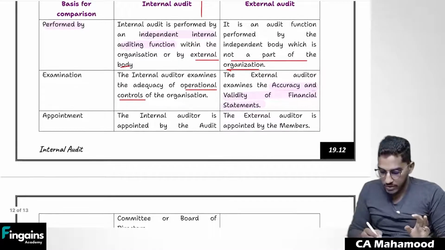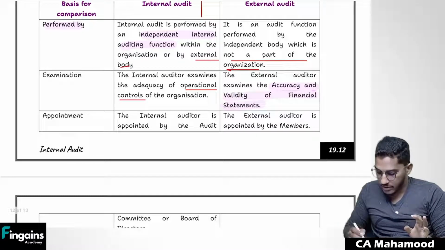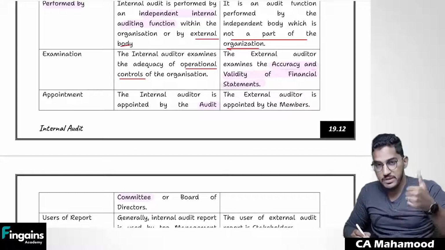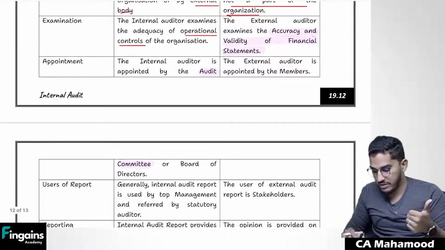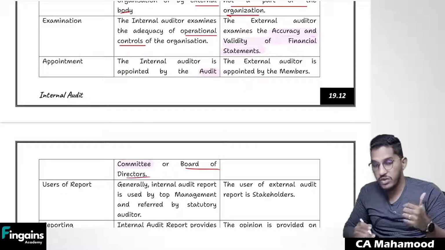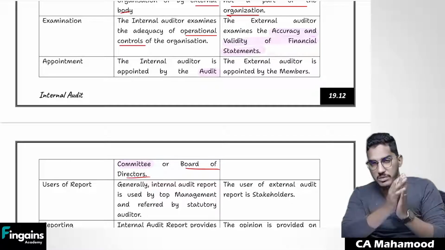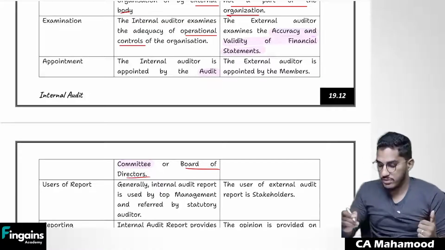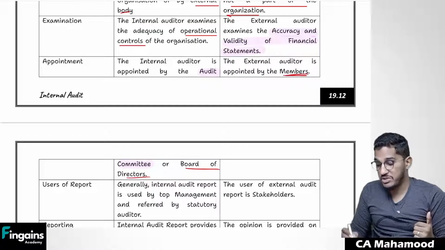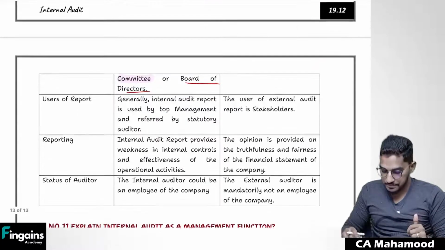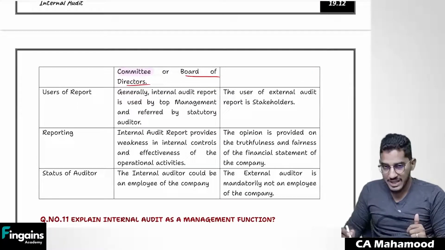Who will appoint internal auditors? The internal auditor will be appointed by the audit committee. If there is an audit committee in the company, that audit committee will make the appointment of the internal auditor. If there is no audit committee, the board of directors will make the appointment. That means internal people only will do the appointment. But you all are aware, in the case of a company, the external auditor will be appointed by the shareholders of the company, not by the management. Shareholders will make the appointment. Now, who will use the report? In case of external audit, the report will be used by stakeholders.